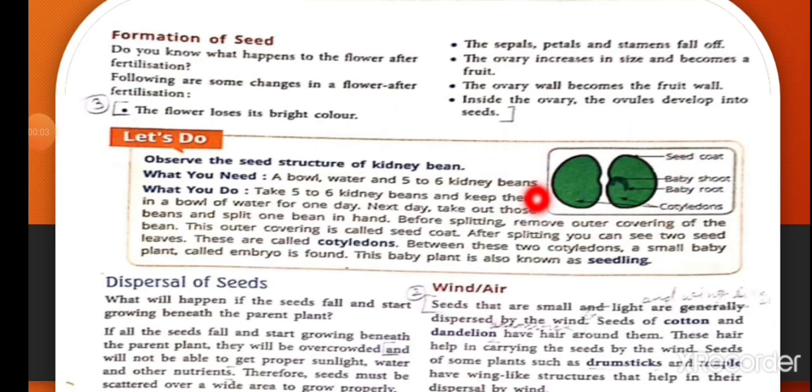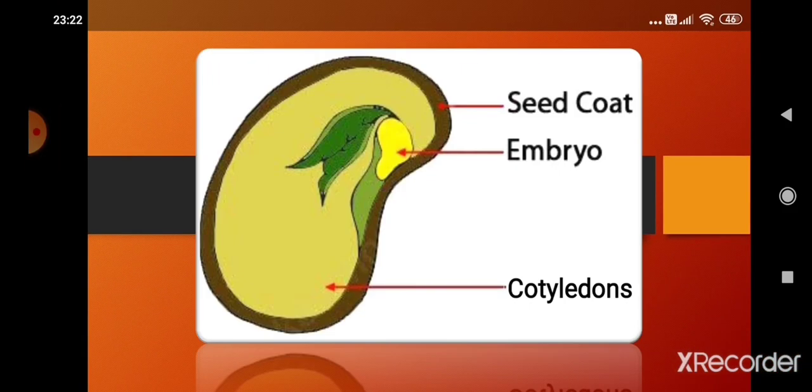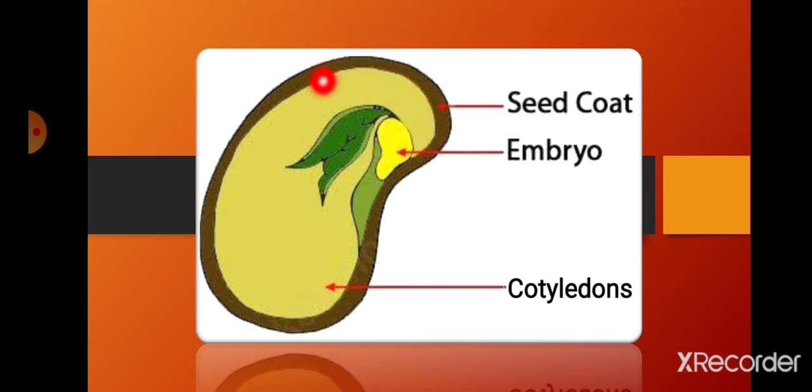Now the next one is the structure of a seed. A seed is a reproductive structure that has a baby plant. The outer covering of the seed is called the seed coat, and the part inside the seed coat that stores food for the tiny baby plant, until the baby plant starts producing its own food by photosynthesis, is called cotyledons.